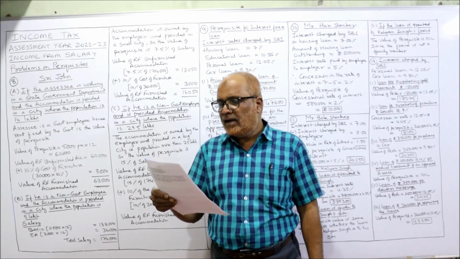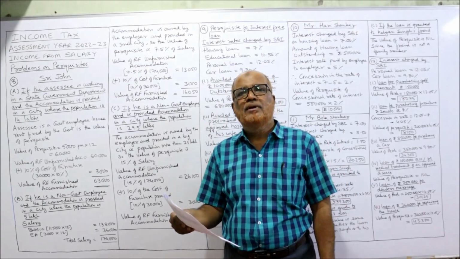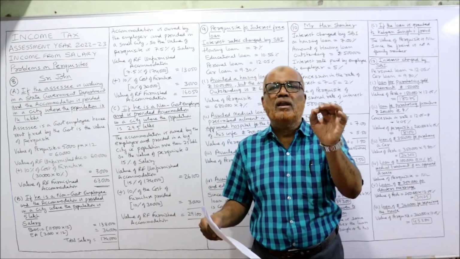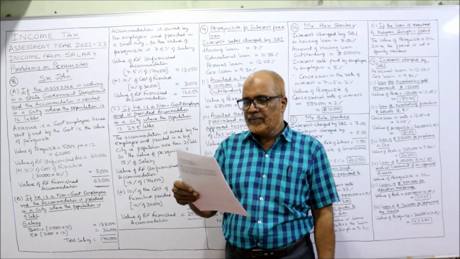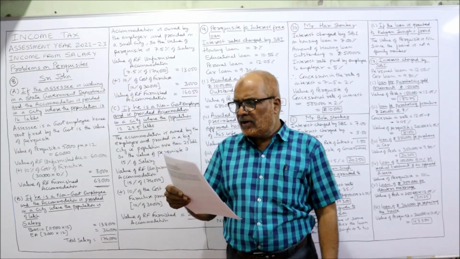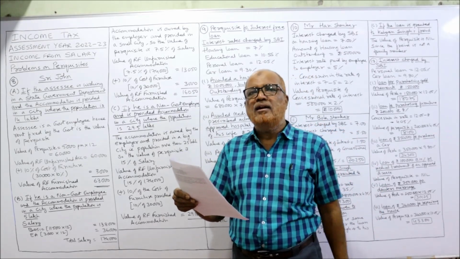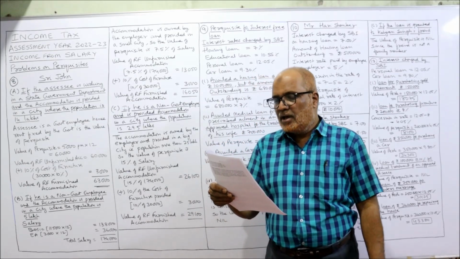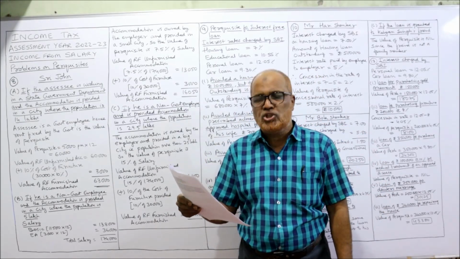He is provided with a rent-free accommodation and the cost of the furniture provided is 30,000. That means not only accommodation but also furniture is given. For a furnished house, 10% of the cost of furniture will be added. Municipal rental value we don't require. Actual rental value we don't require. Government rental value, the rental value which is fixed by the government, that should be considered. Compute the value of rent-free accommodation in case of the following situations.